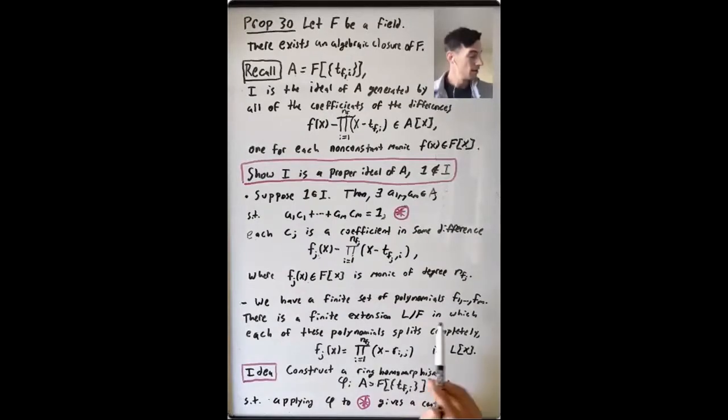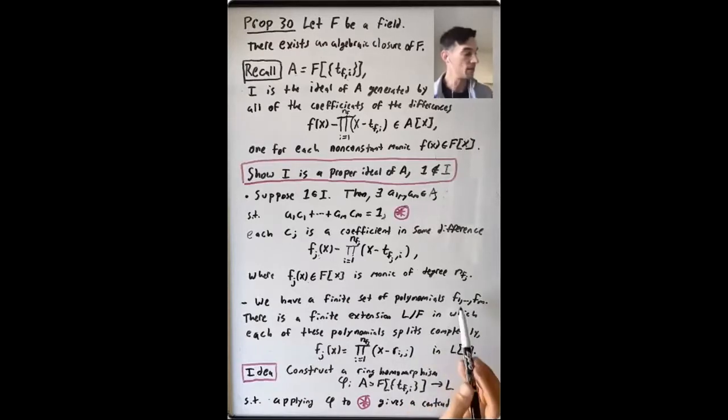And we know that, for example, there is a splitting field for the polynomial f_1(x) over F, and there's a splitting field for f_2(x) over F, and so on. We've talked mostly about splitting fields for one polynomial at a time, but there is a finite extension L of F in which each one of these polynomials splits completely together. So f_j(x) is a product from i equals 1 up to n_{f_j} of (x minus r_{ij}) in L[x]. So we have one linear factor for each up to the degree. The number of linear factors is the degree.